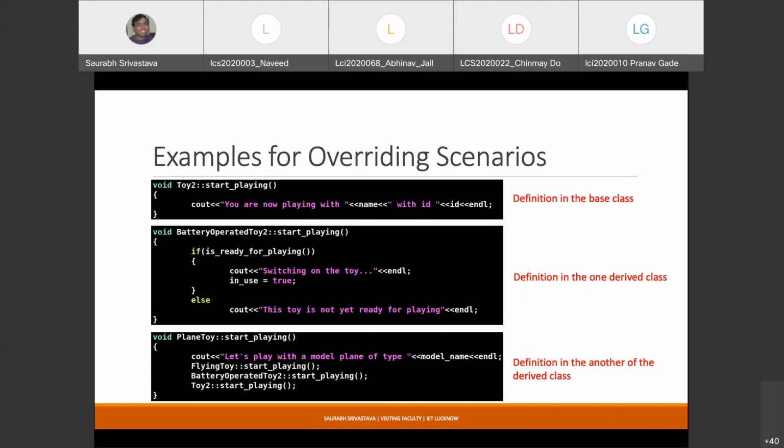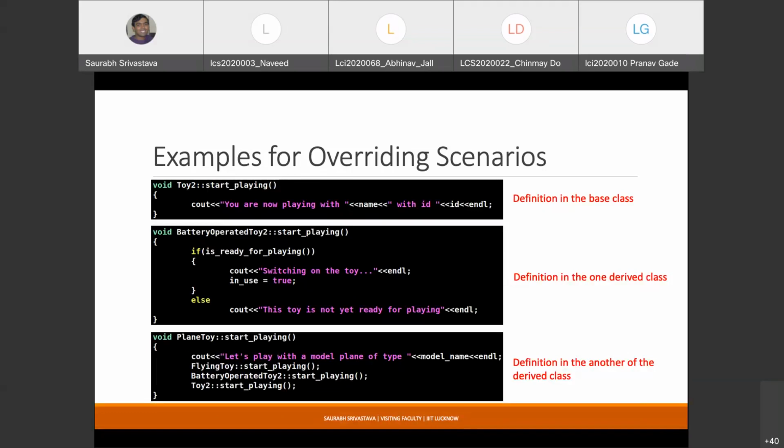So logically, do you understand the difference between modification and extension? At the implementation level, at the C++ level, there is no difference. As soon as you provide a definition in the derived class, it is considered overriding.